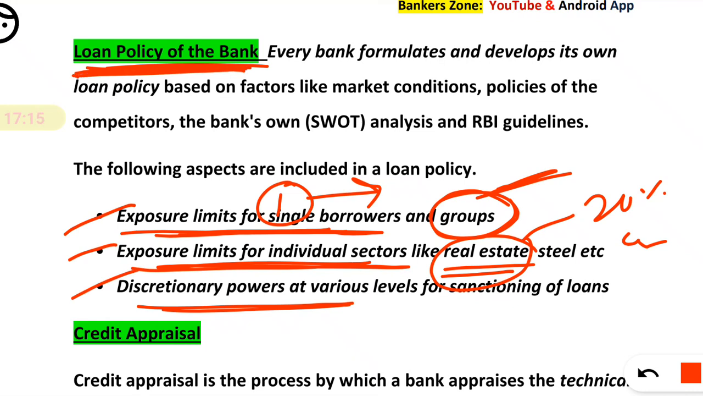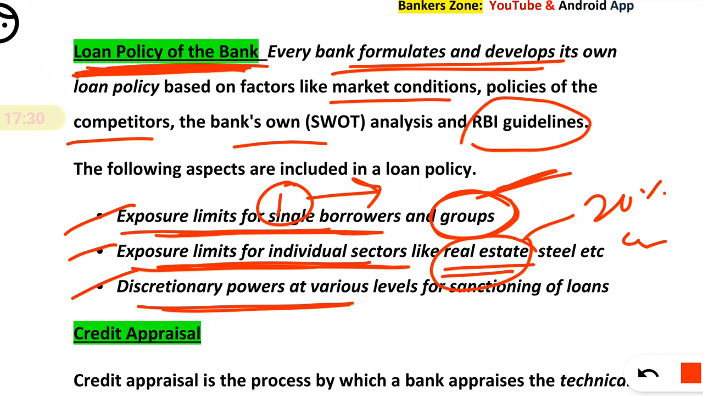So the bank develops its own policy depending on different factors, like what the market condition is, what the policy of our competitors is, the bank's SWOT analysis, that is strength, weakness, opportunity and threat, and RBI guidelines should also be considered. Okay, this is all about the loan policy of the bank.